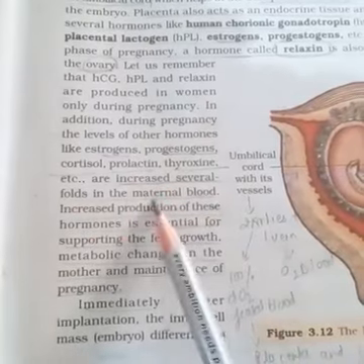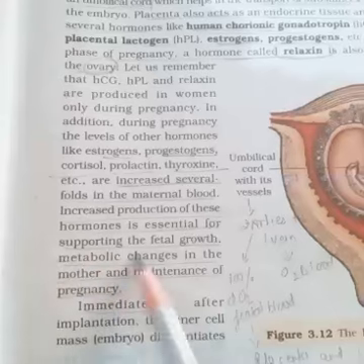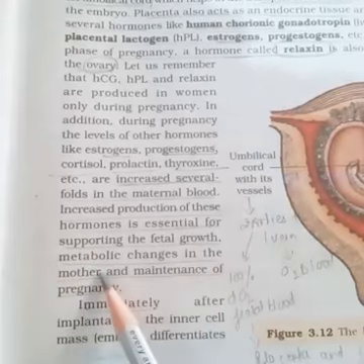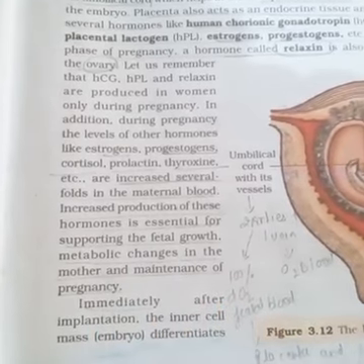metabolic changes in the mother, and the maintenance of pregnancy. Immediately after the implantation, the inner cell mass of the embryo differentiates